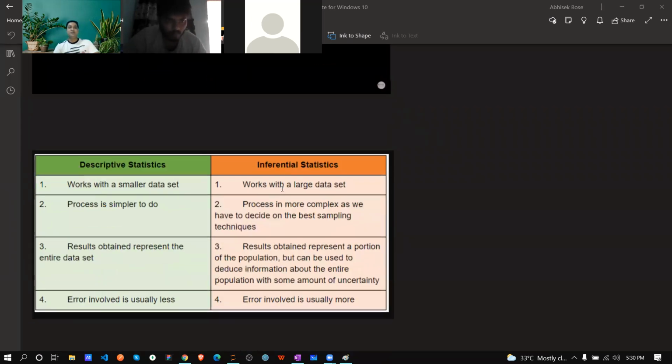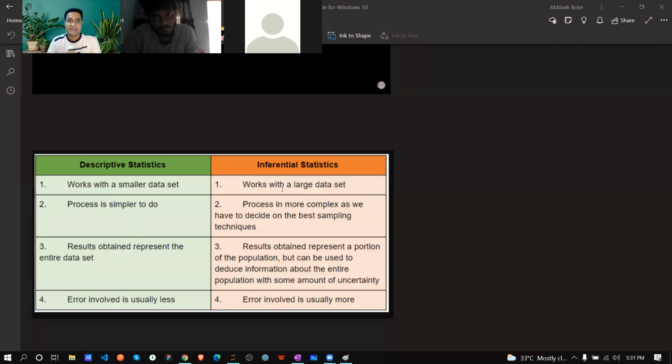There are two kinds of statistics: descriptive and inferential. Suppose you think about COVID-19. India has a large population.